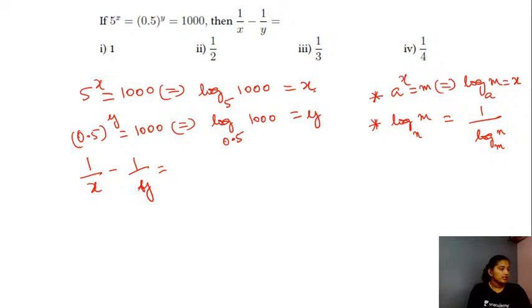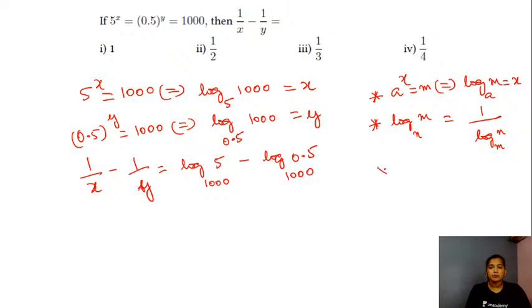1 divided by x, that is nothing but 1 divided by log of 1000 to the base 5. You could write this as your log of 5 to the base 1000. Am I correct? And 1 by y will be your log of 0.5 to the base 1000 here in this case.